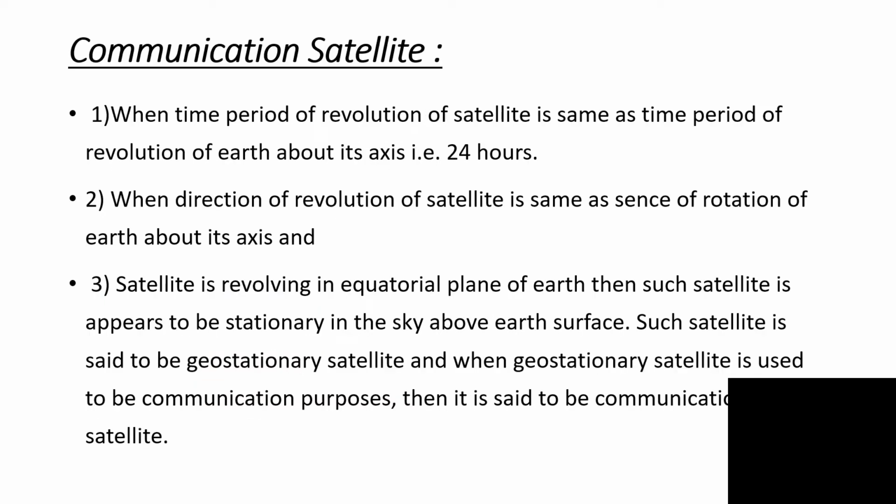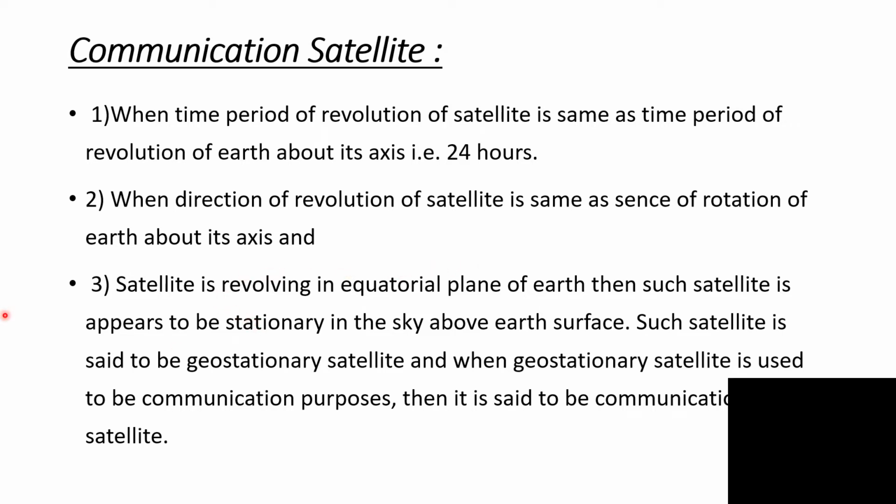Now we'll study what is meant by a communication satellite. There are three conditions. First, when the time period of revolution of the satellite is the same as the time period of revolution of the Earth about its axis, that is 24 hours. Second condition, when the direction of revolution of the satellite is the same as the sense of rotation of the Earth about its axis.